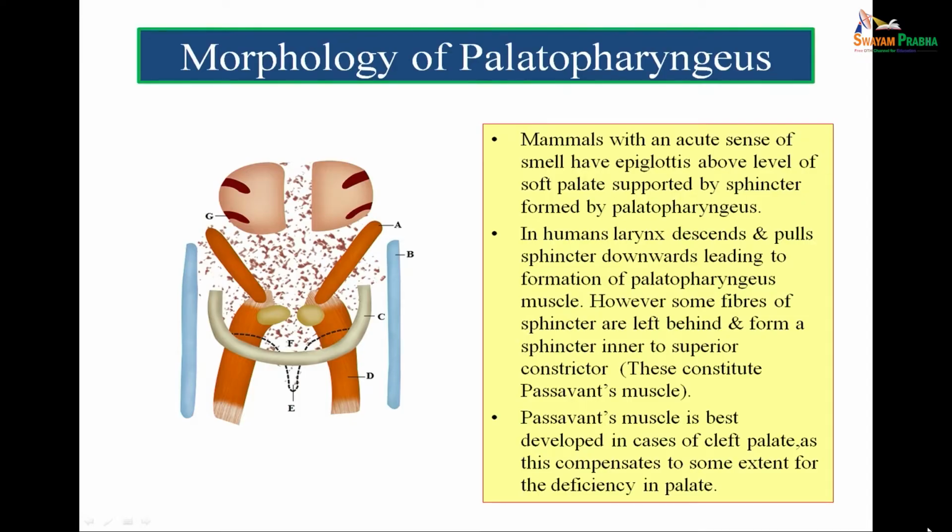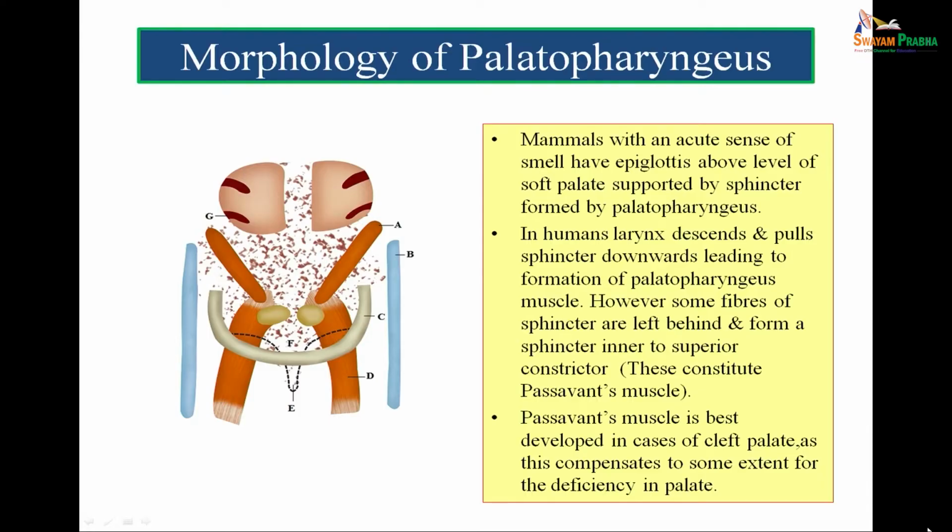Now, this is important. However, some fibers of the sphincter are left behind to form a sphincter inner to superior constrictor. These fibers constitute the passavant's muscle. So, passavant's muscle is nothing but a ridge in the posterior wall of the nasopharynx and this ridge is an extension of the palatopharyngeus muscle.